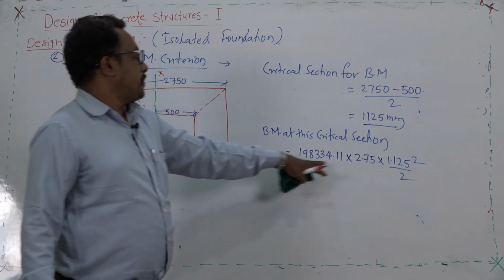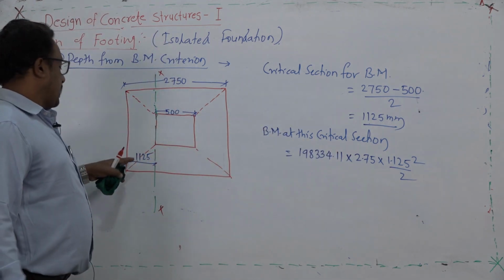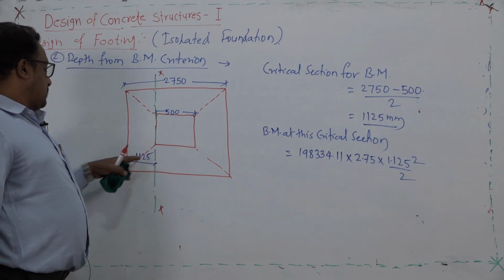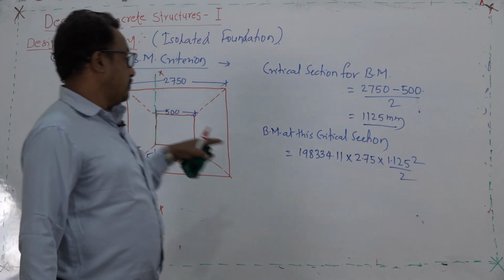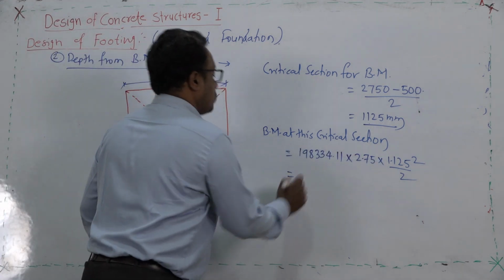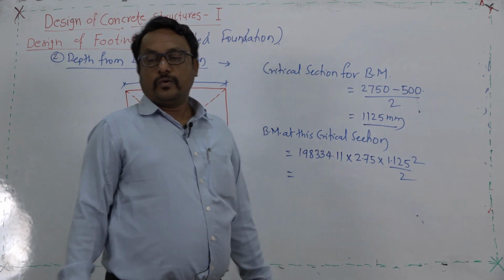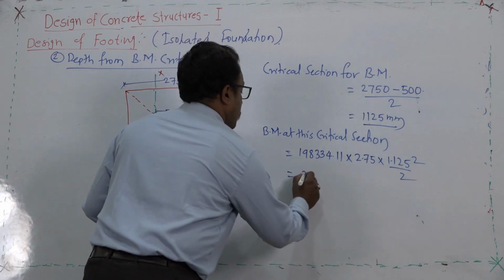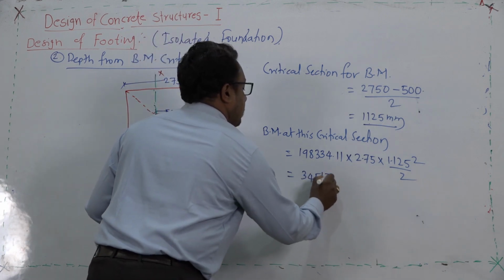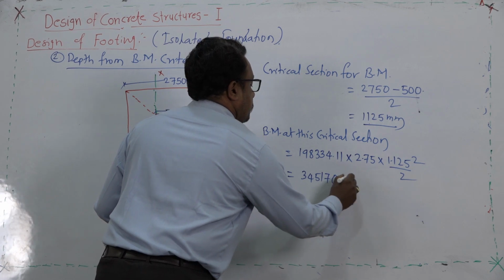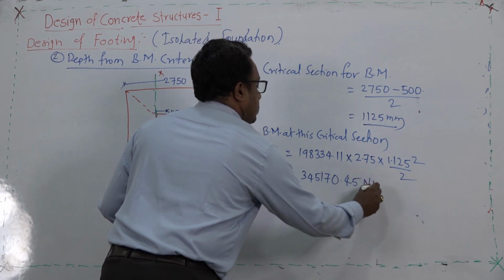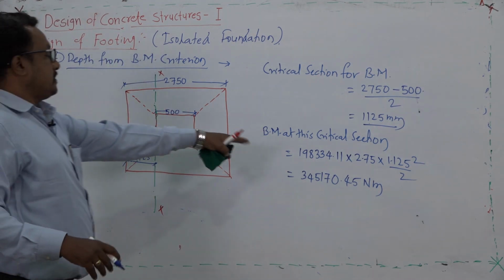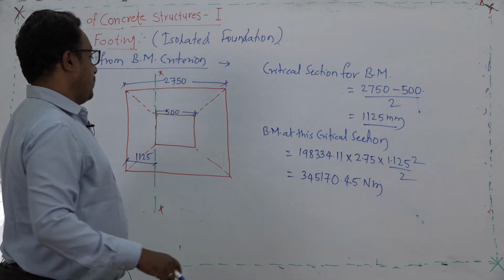So, let us see here, this is upward pressure, this is one side, and we will consider the critical section at this. Therefore, it is this multiplied by half of this. So, that will be the formula to get the bending moment. What is the value? The value will be 34517.45 Newton meter. So, this is the value of the bending moment at a critical section.